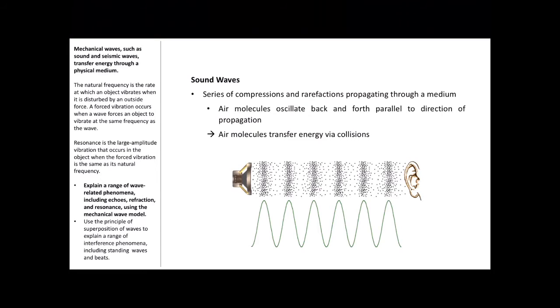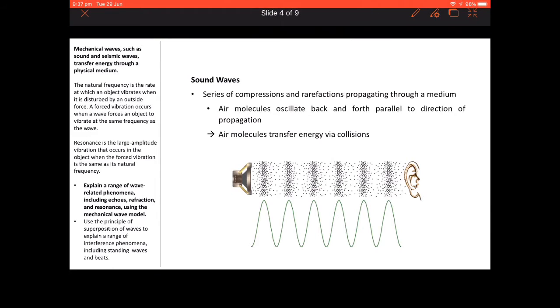Sound waves are a series of compressions and rarefactions that propagate through a medium. The air molecules oscillate back and forth parallel to the direction of propagation, and air molecules will transfer energy via collisions between each other.